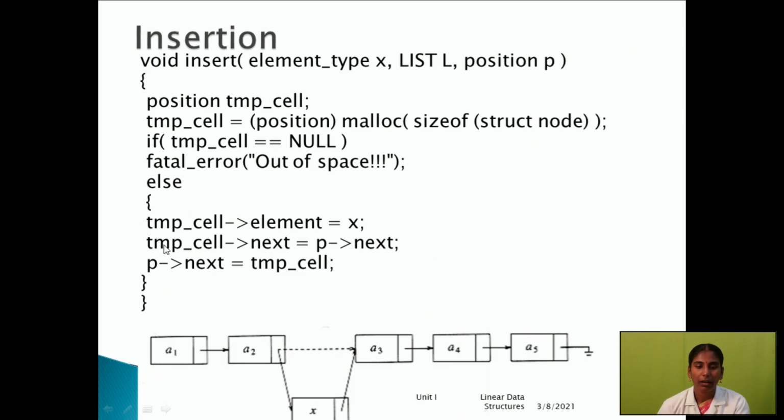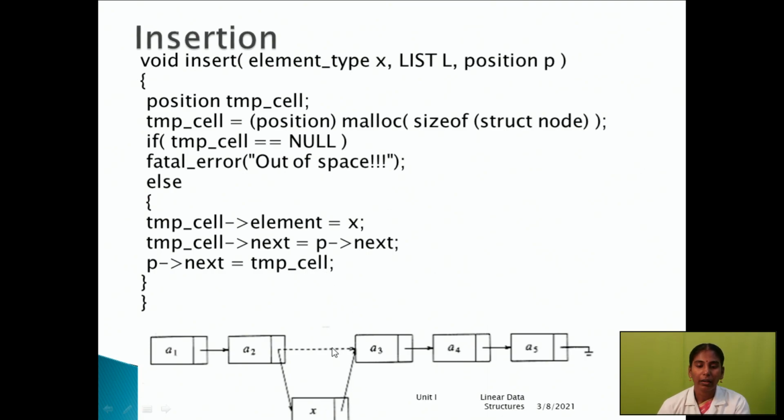The next line is temp cell next, equal to P of next. What is the meaning here? The position's next pointer will be stored in the temporary cell's next position.